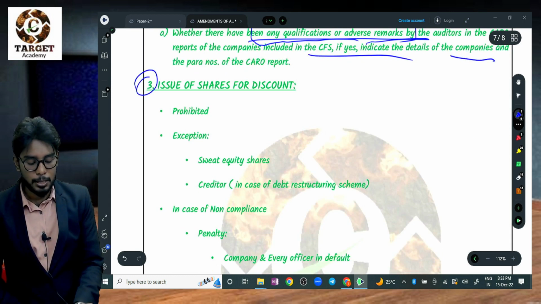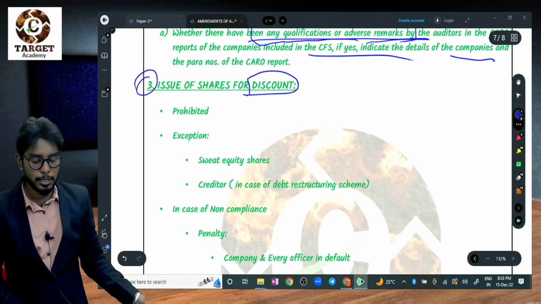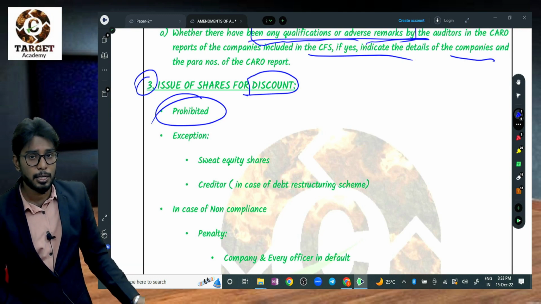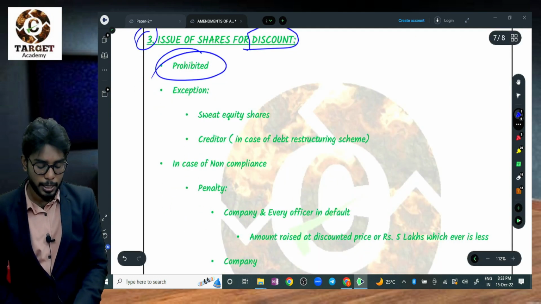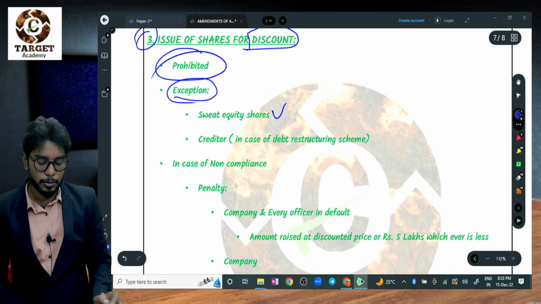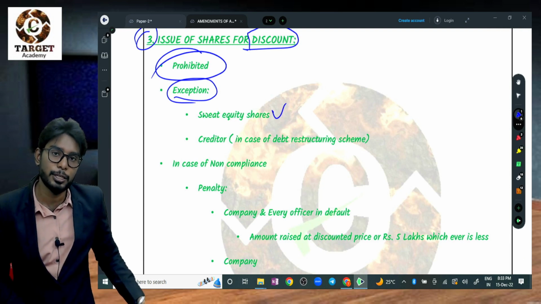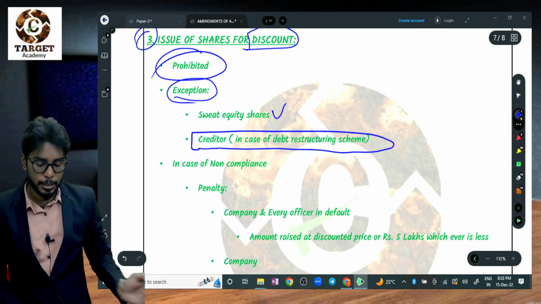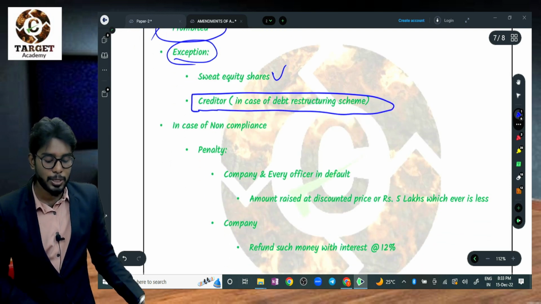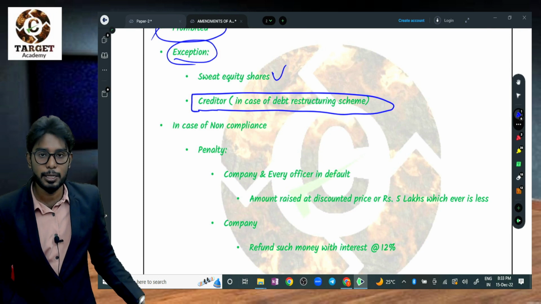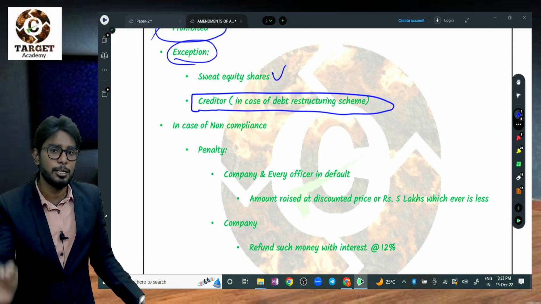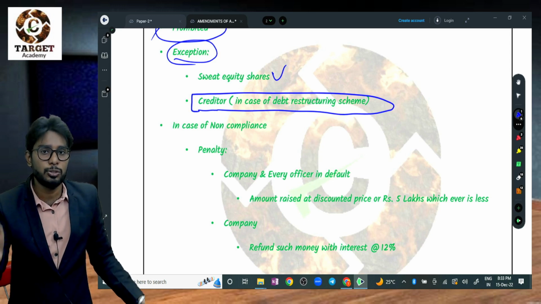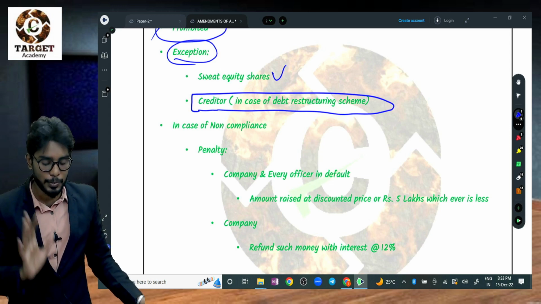Next amendment is discount. Issue of shares at discount is strictly prohibited. It's a very, very important amendment. Yes, it is strictly prohibited. The amendment is regarding exception. Yes, in case of sweat equity shares, you can issue shares at a discount. This is the amendment here. To the creditors also, in case of debt restructuring scheme, remember this word, in case of debt restructuring, you are issuing shares to the creditors, you can issue those shares at a discount. This is the amendment.